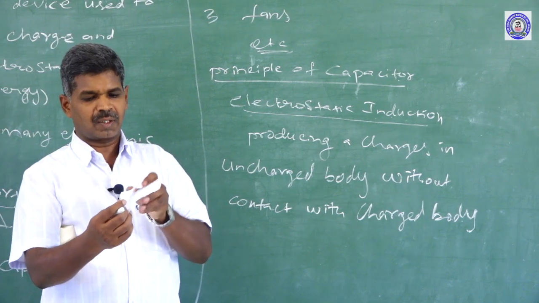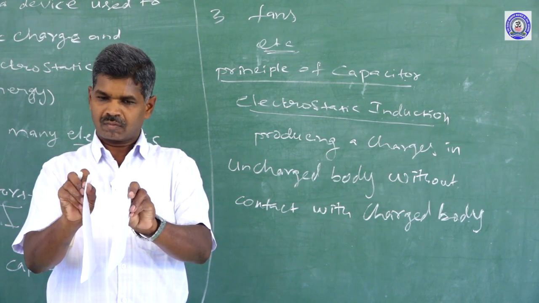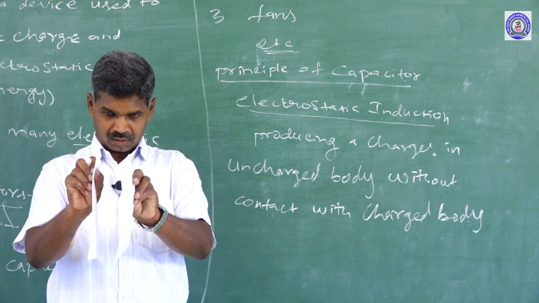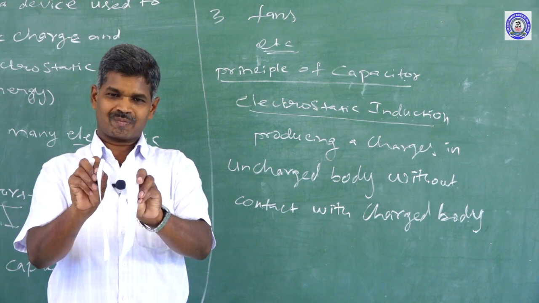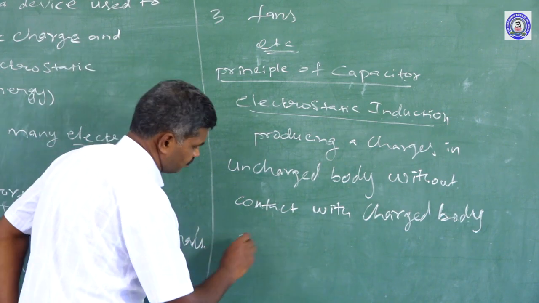If two metal plates are placed parallel and very close to each other, they form a simple capacitor.